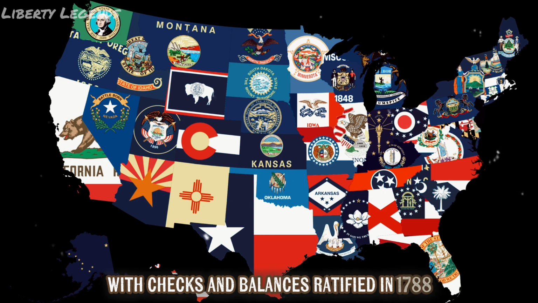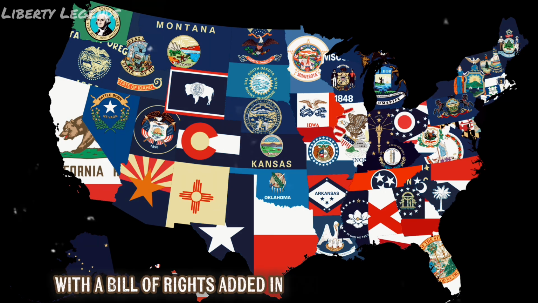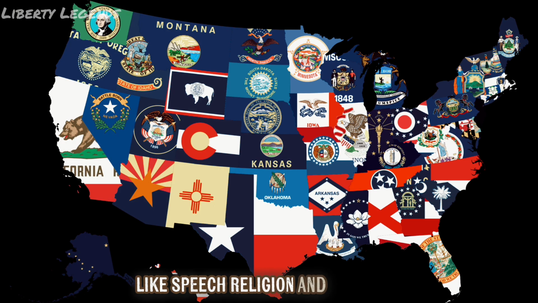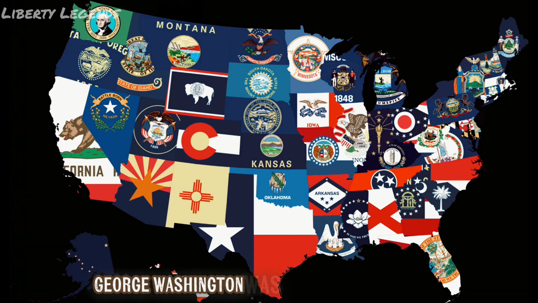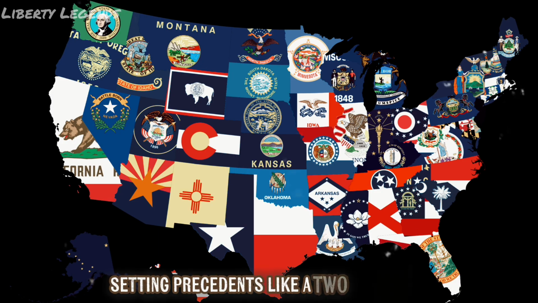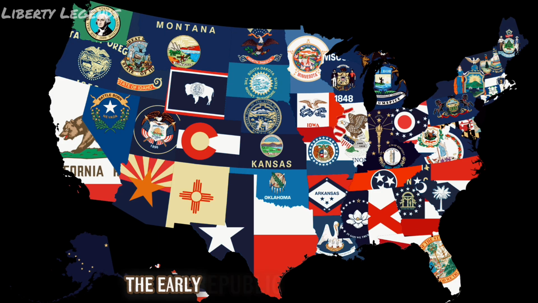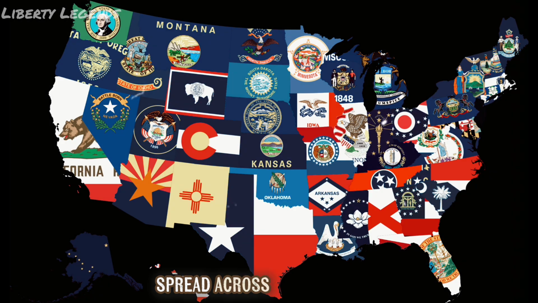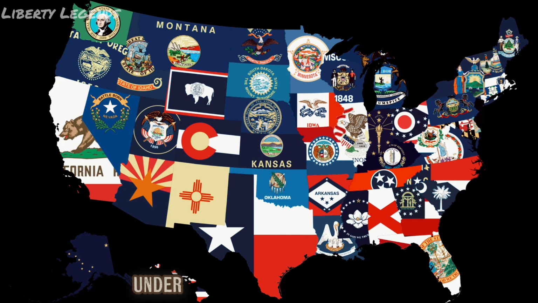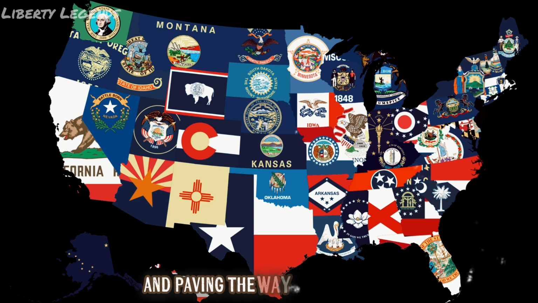Ratified in 1788, with the Bill of Rights added in 1791 to protect freedoms like speech, religion, and assembly. George Washington was unanimously elected first president, setting precedents like a two-term limit. The early republic expanded rapidly, driven by manifest destiny, the belief in divine right to spread across the continent. The Louisiana Purchase in 1803 from France under President Thomas Jefferson doubled the nation's size, paving the way for settlers.